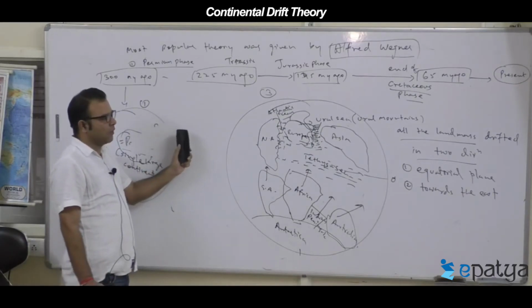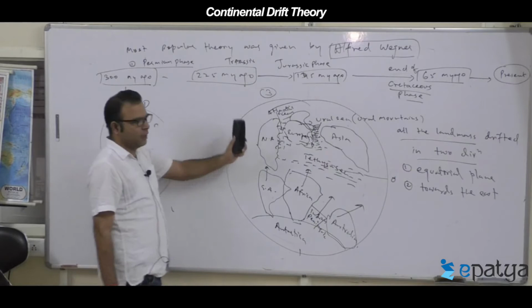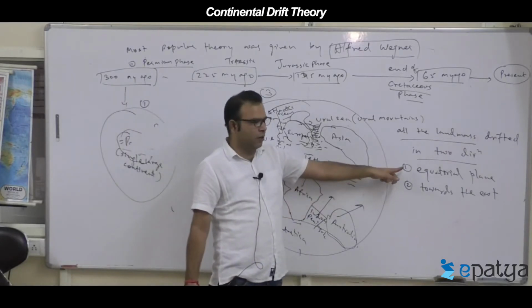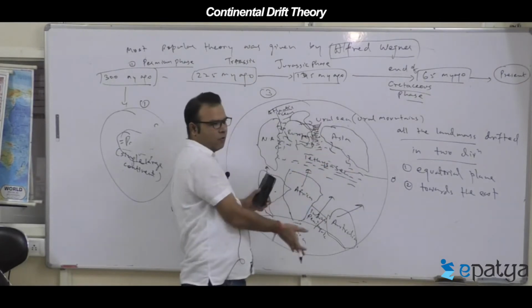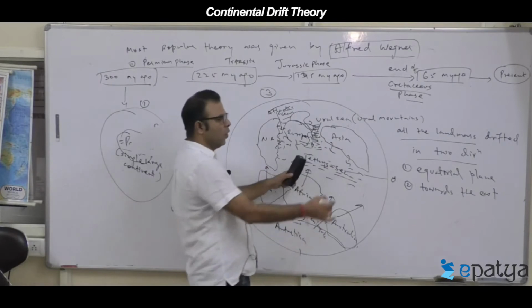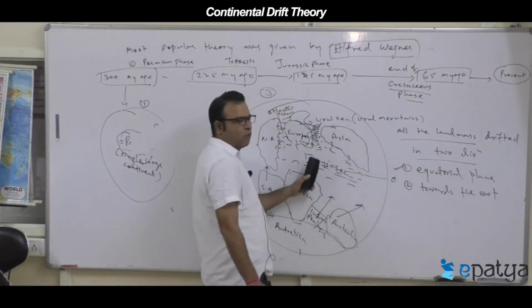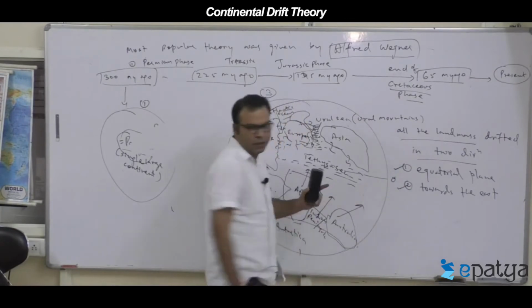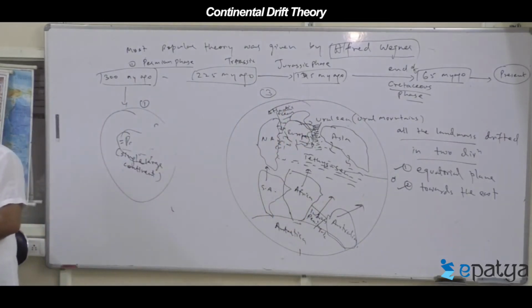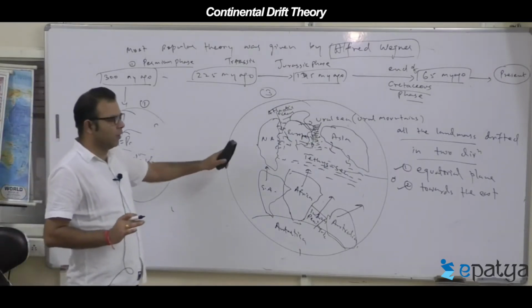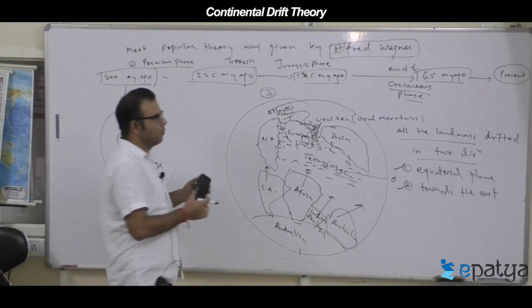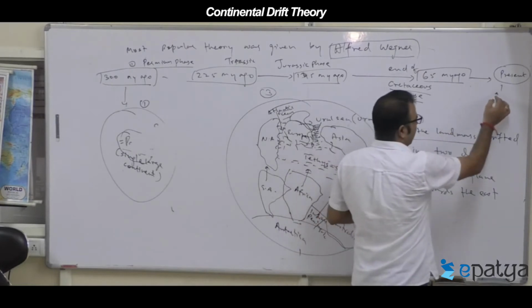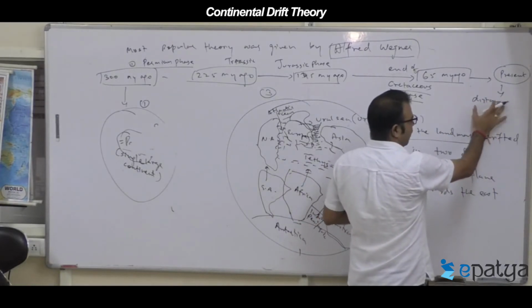So all the landmasses, according to Wegener, drifted in two directions, mostly towards the equatorial plane. From above they try to move southward, and from here they also try to move north towards the equator. All the landmasses shifted, trying to move towards the equatorial plane or towards the east. When they are moving, what is the result? It gives you the present distribution of continents and oceans.